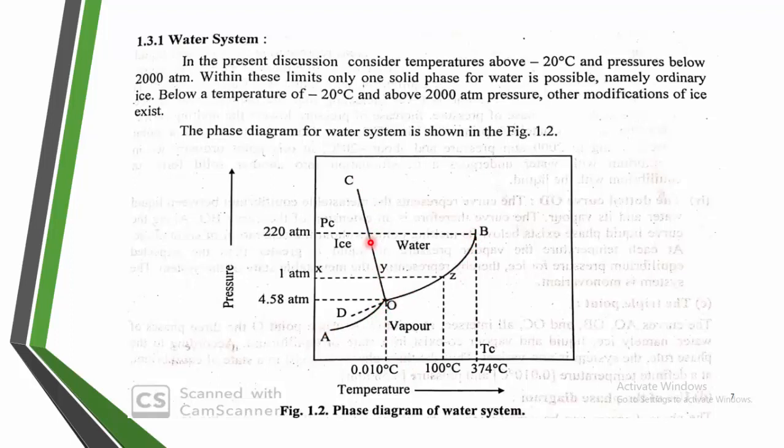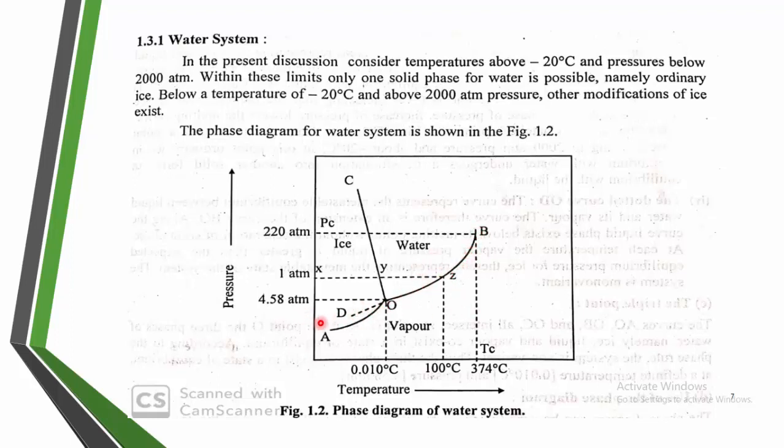If you take a point on this solid line, ice and water are in equilibrium on this line. If you take any point of this solid line, it indicates that ice and water are in equilibrium. Now take the curve OB. If you take a point on the curve OB, water and vapor are in equilibrium on this solid line. Any point on this solid line, they are in equilibrium.